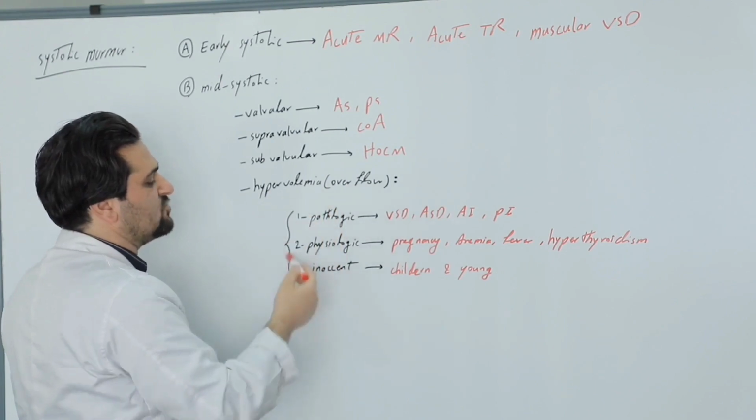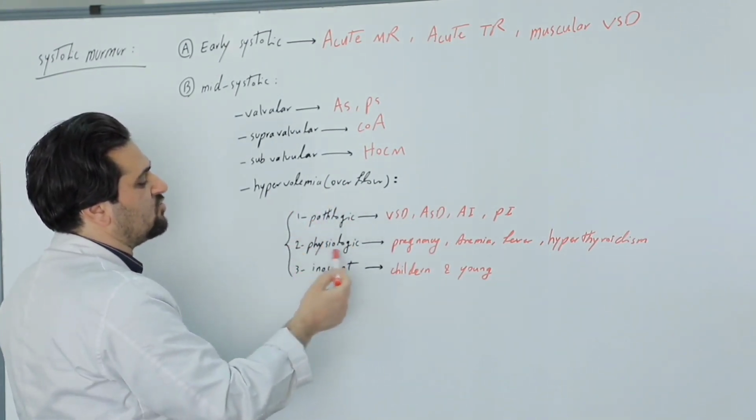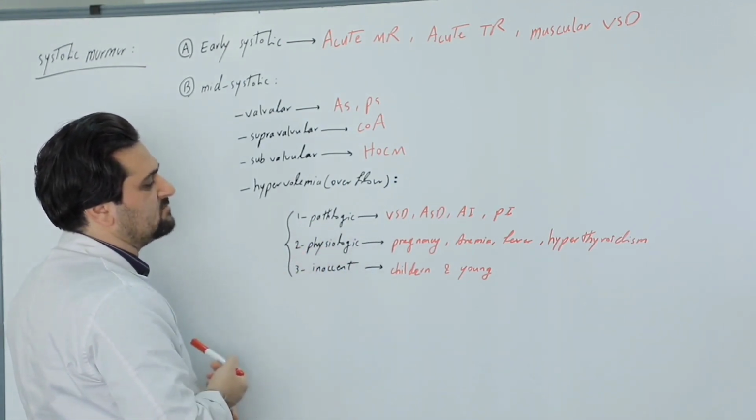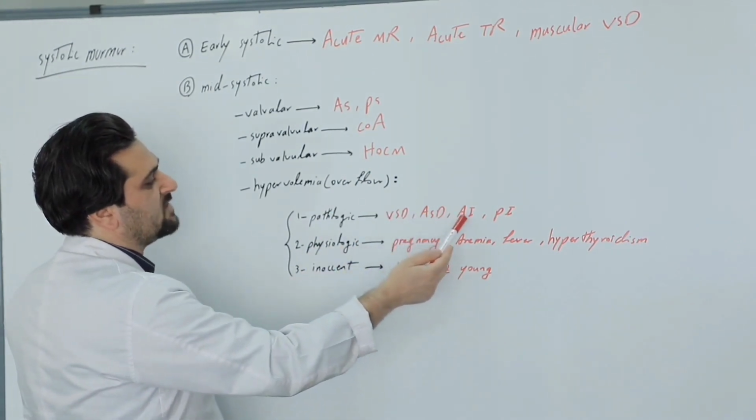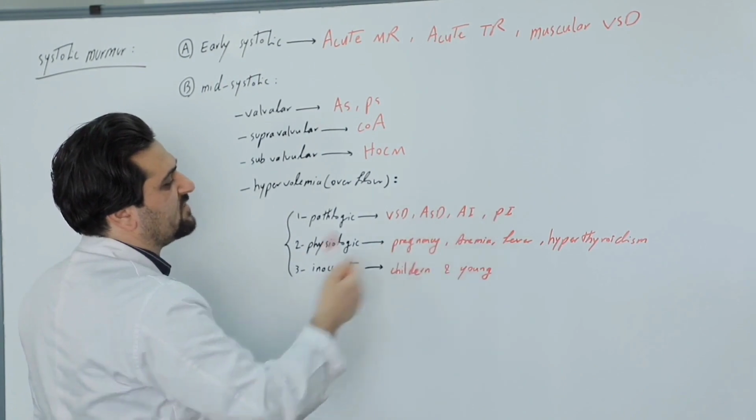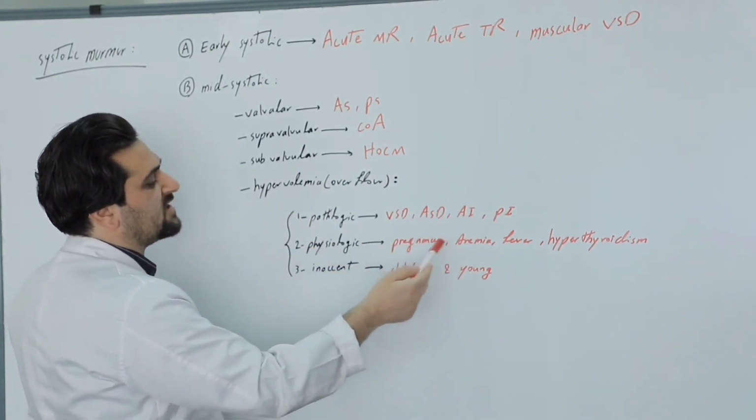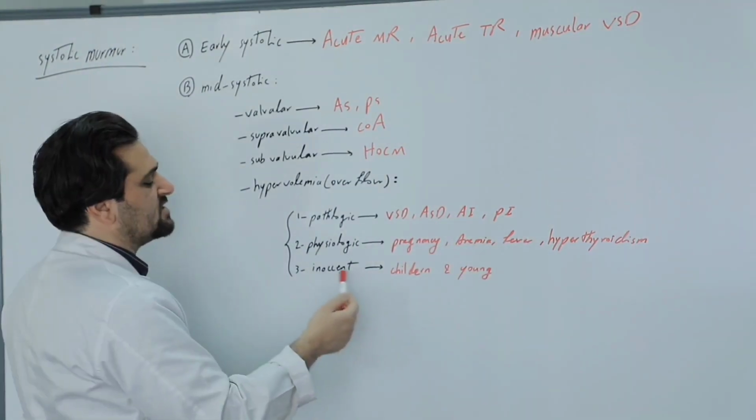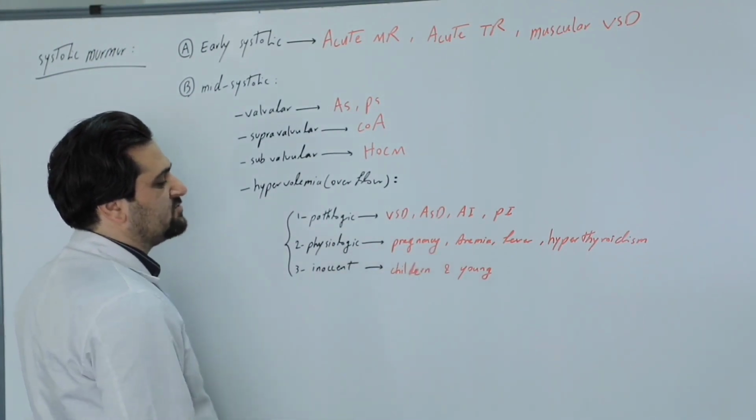Murmurs are divided into 3 main groups: those that are pathological, those that are physiological, and those that are innocent murmurs. Pathological ones include VSD, ASD, aortic insufficiency, and pulmonary insufficiency. Physiological murmurs are due to pregnancy, anemia, fever, and hyperthyroidism. And innocent murmurs are those harmless murmurs heard in children and young people.